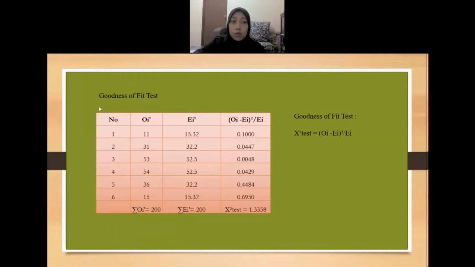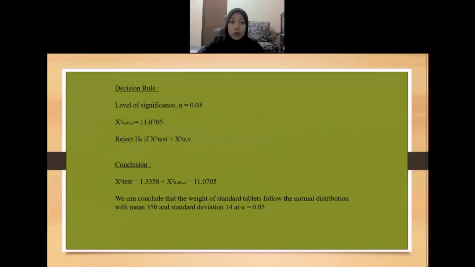And this is for the goodness of fit test. This is number 1, 2, 3, 4, 5, and 6. This is the formula: x square test equals OI minus EI squared divided by EI. The value for x square 0.05 with 5, I got from the statistic table, is 11.0705.